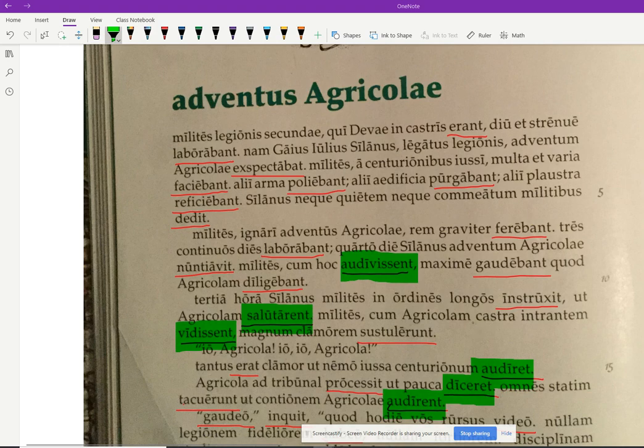So chapter 26, Adventus Agricolae. In this chapter, they introduce to you purpose clauses. It's a very important use of the subjunctive. A subordinate clause uses the subjunctive. It explains the purpose, the reason why the verb of the main clause happened, right? We talked about that, of course.